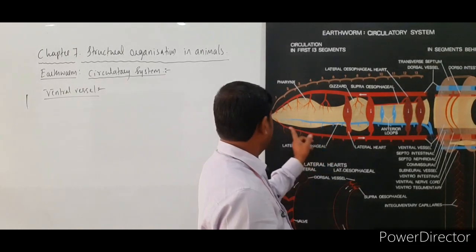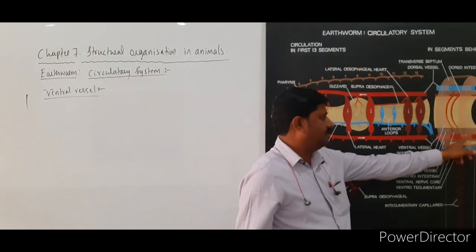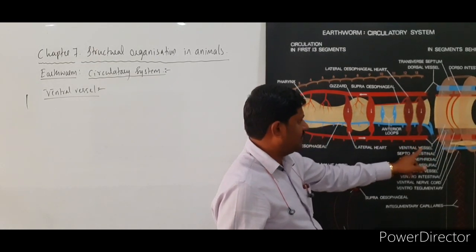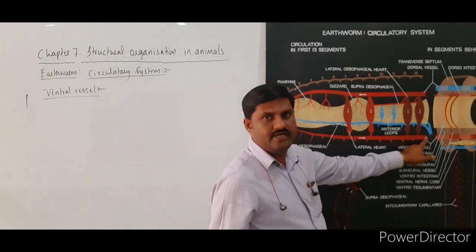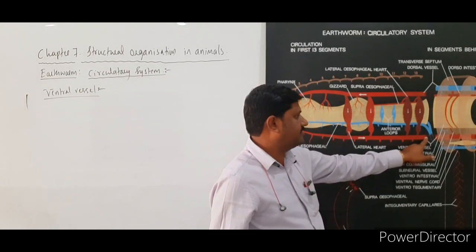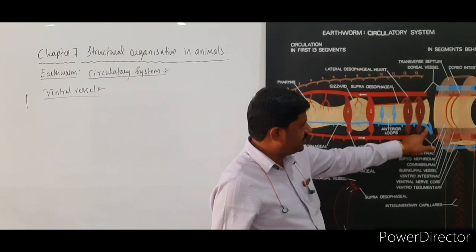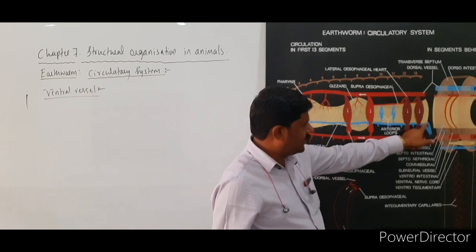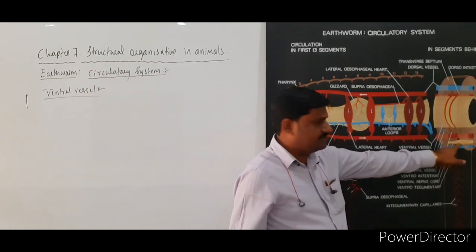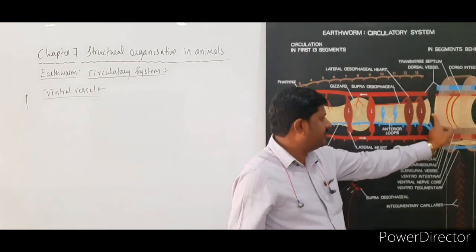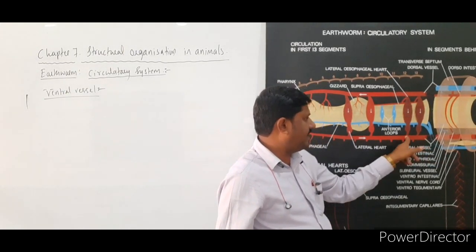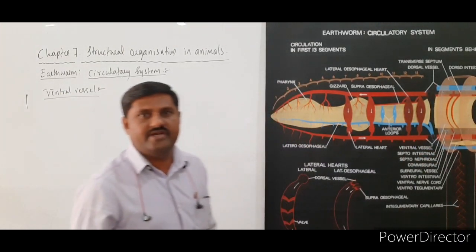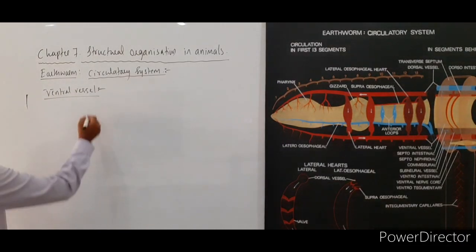See here, this is the ventral vessel, and it is mid-ventral in position, in the sense that it is lying between the alimentary canal as well as the nerve cord. In between these two regions it is lying, hence it is mid-ventral in position, right?